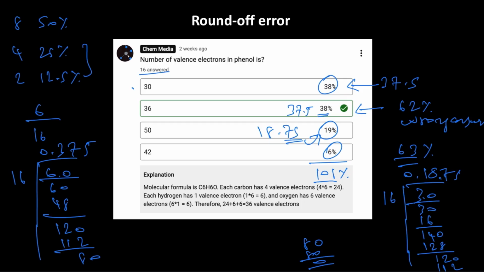And then 6% means how many students answered it? So here it is 6, here it is 6, here it is 3. So 15, remaining 1. So only one student picked this answer. So 1 by 16, if we do the calculations, it is actually 0.0625 multiplied by 100. So it is 6.25, which is entered as 6%.